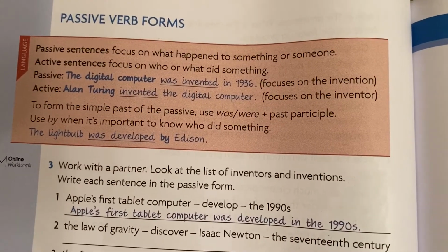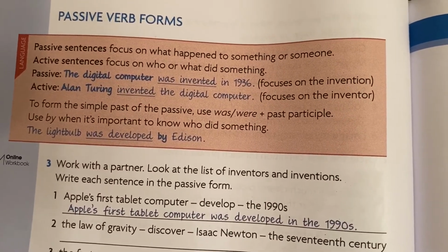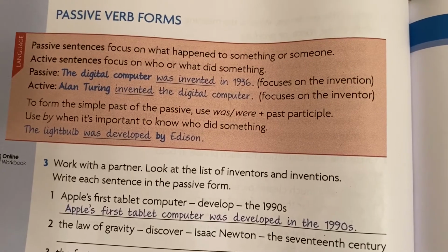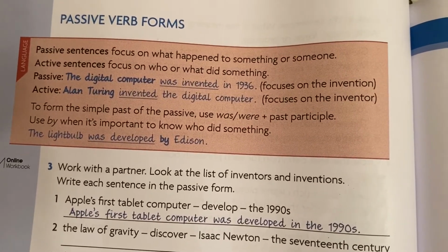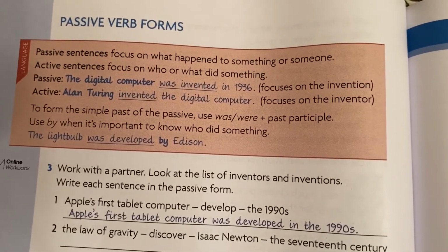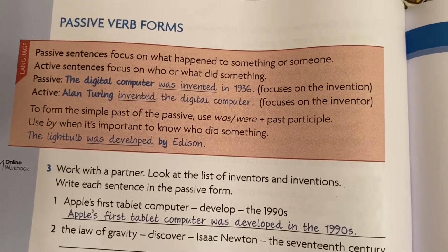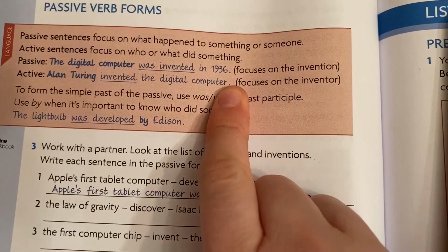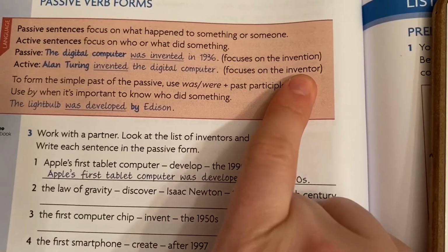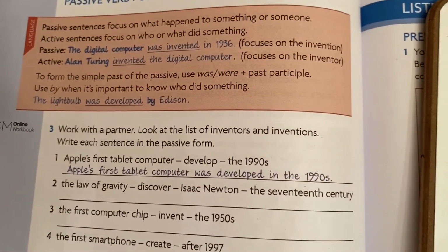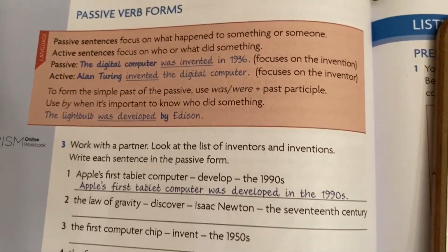Passive. The digital computer was invented in 1936. Again, they don't tell us who. It focuses on the invention itself. Active voice. Alan Turing invented the digital computer. And of course, you could say in 1936, but the focus of this sentence is on the inventor. That's the information that's being conveyed with active voice.